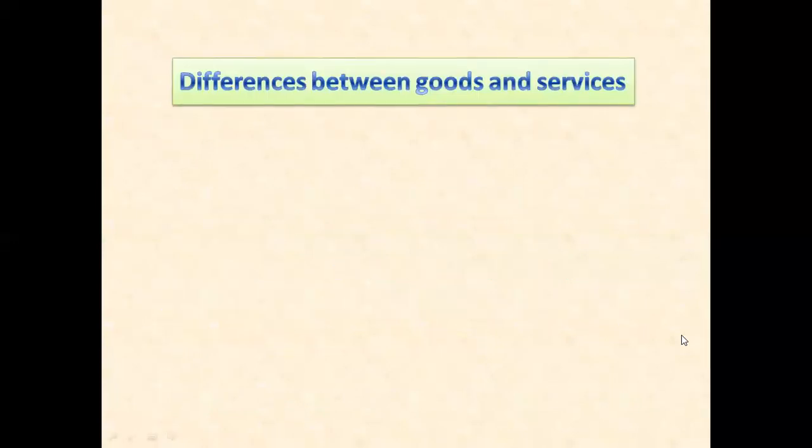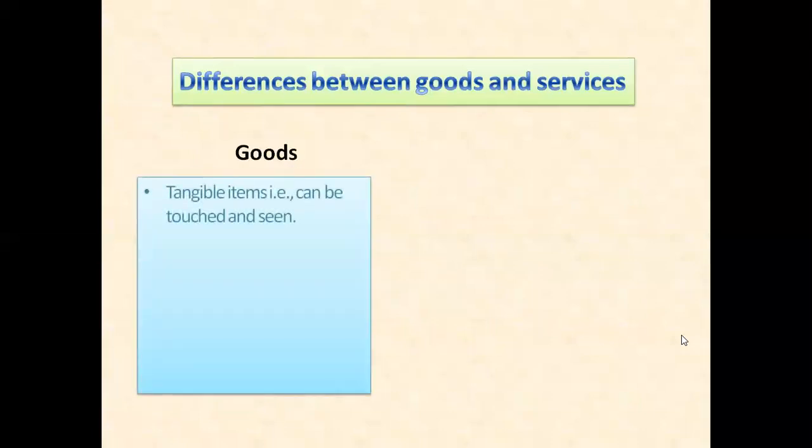Before ending my lesson today, let me expose to you the differences between goods and services. Goods, as we saw, are tangible items that can be touched and seen. Number two, they can be transferred in terms of ownership from one person to another.